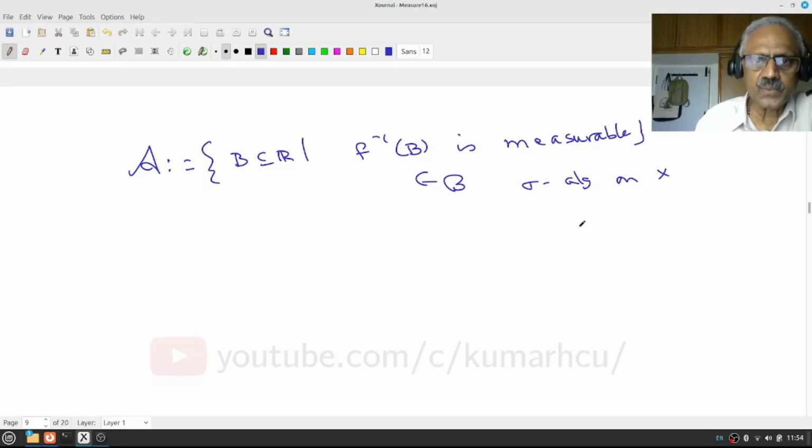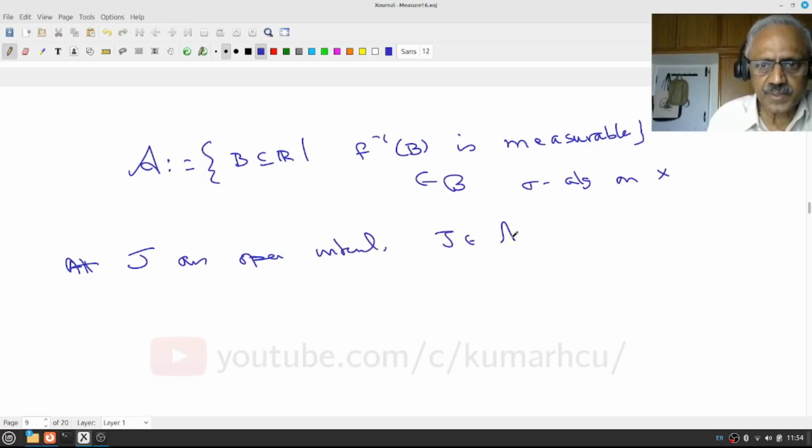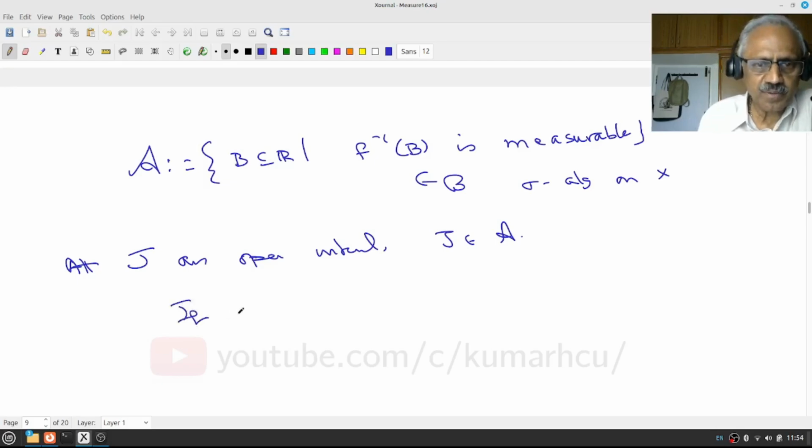So what I know is all open intervals: if J is an open interval, then J belongs to A. Is that clear?